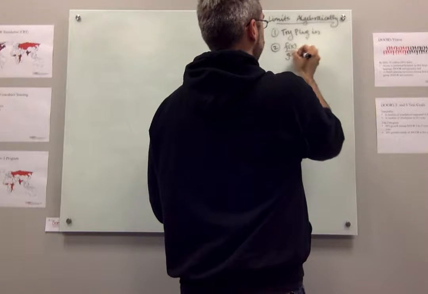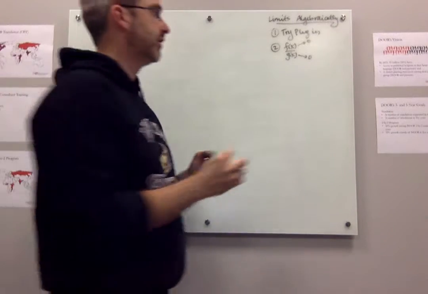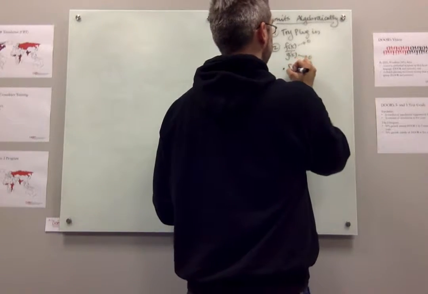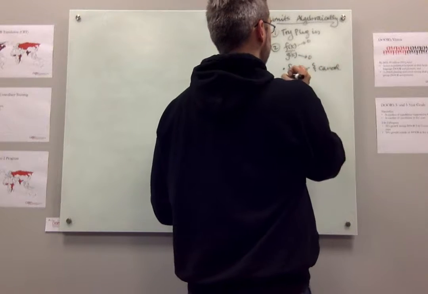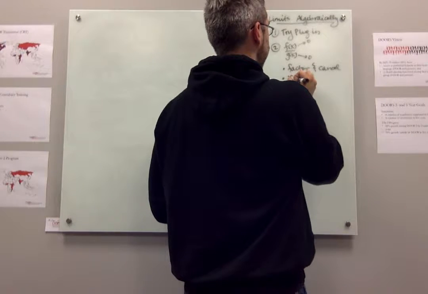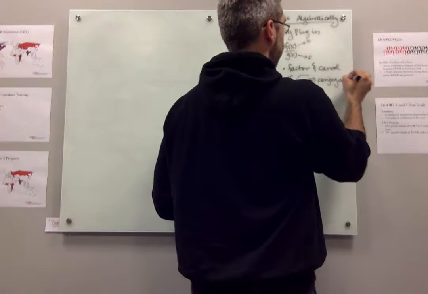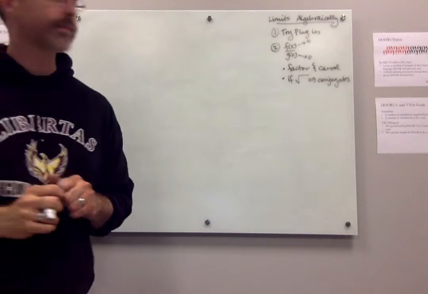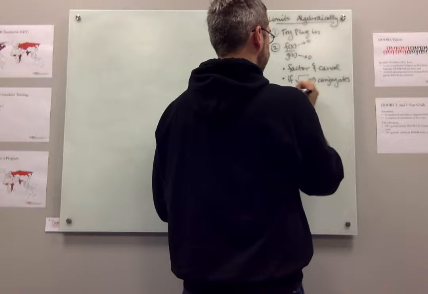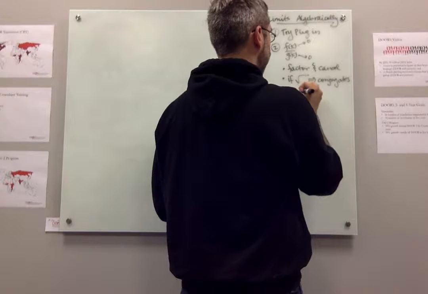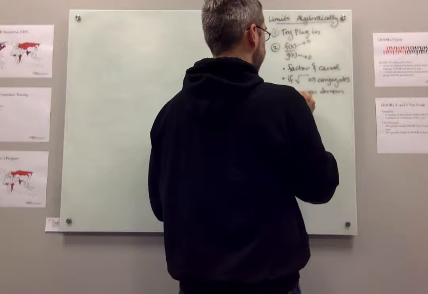So if I have a function that's a fraction and the top and bottom are both going to 0, the things that I do: I may factor and cancel. If I see a square root, then I'm going to do conjugates. Okay, so hopefully you remembered that on the quiz. If you see fractions, you may get a common denominator or otherwise simplify in some way.